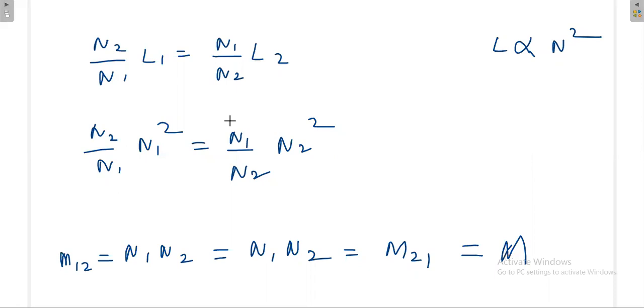Now next we will see the relationship between the self and mutual inductance. Once again, the relationship between the self and mutual inductance.